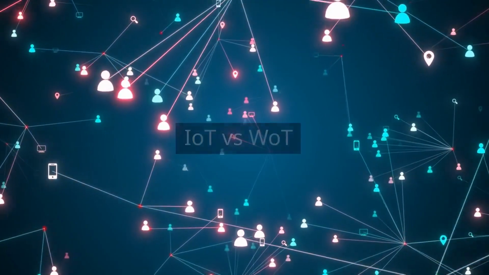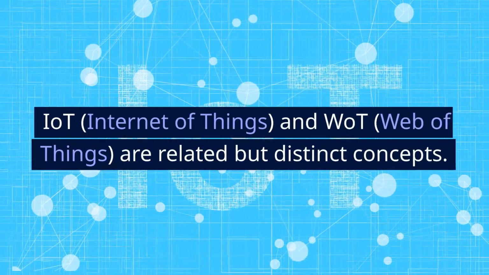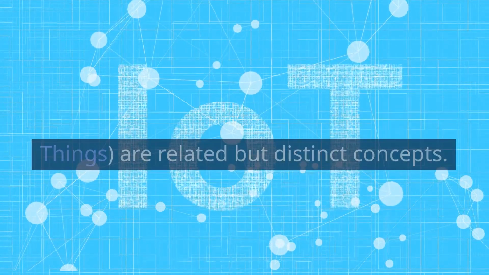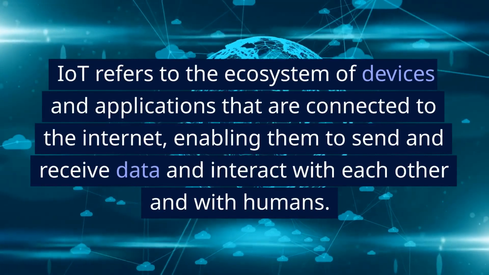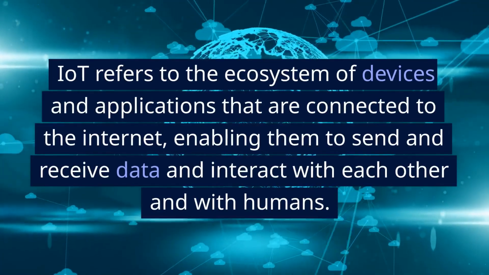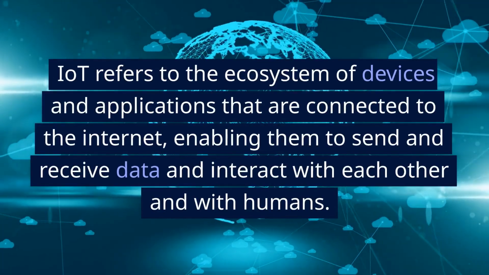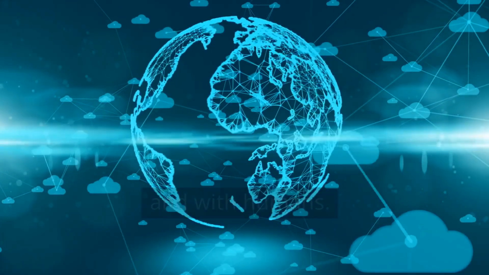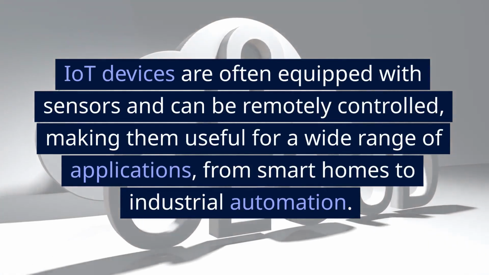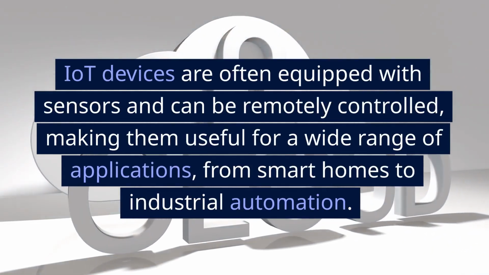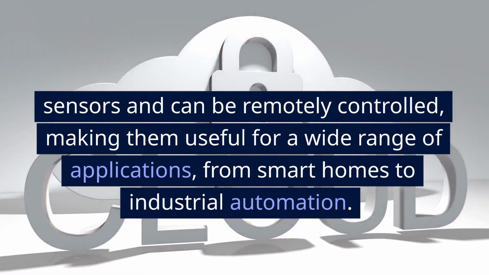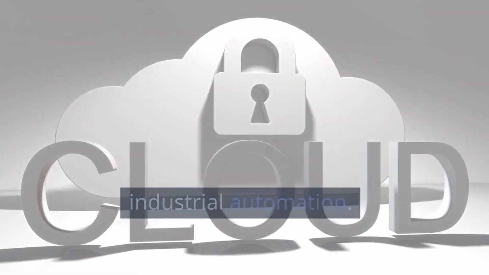IoT versus WAT. IoT, Internet of Things, and WAT, Web of Things, are related but distinct concepts. IoT refers to the ecosystem of devices and applications that are connected to the Internet, enabling them to send and receive data and interact with each other and with humans. IoT devices are often equipped with sensors and can be remotely controlled, making them useful for a wide range of applications, from smart homes to industrial automation.